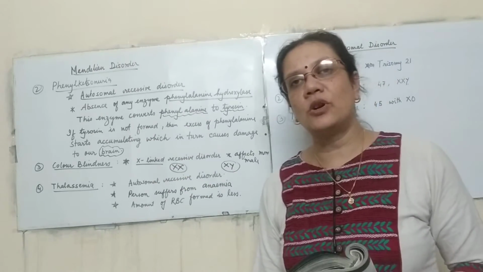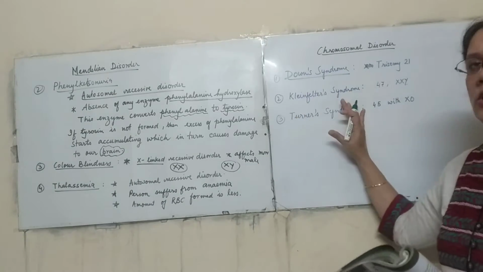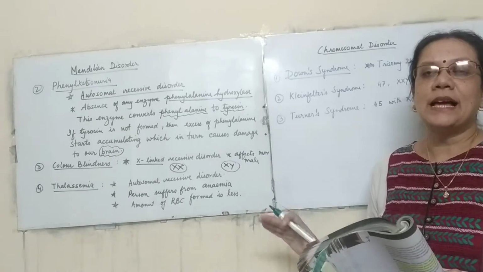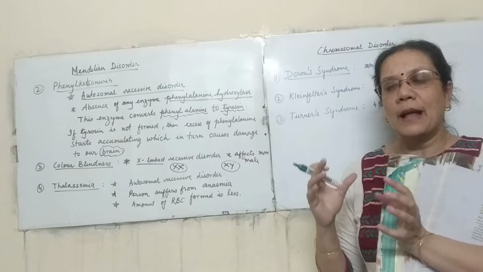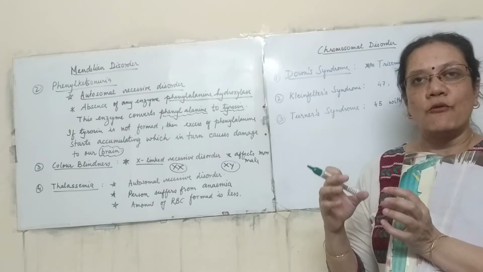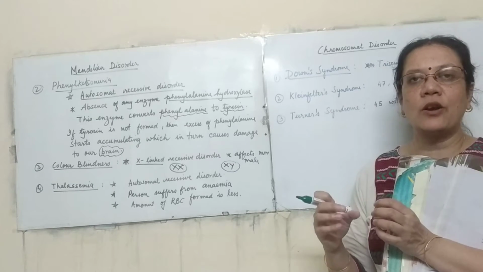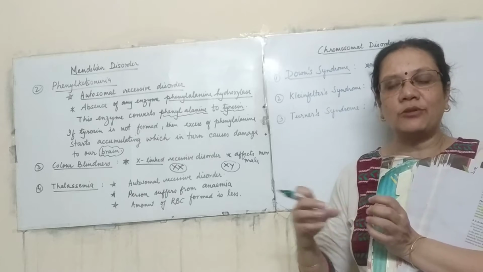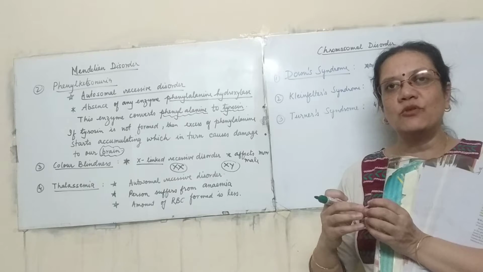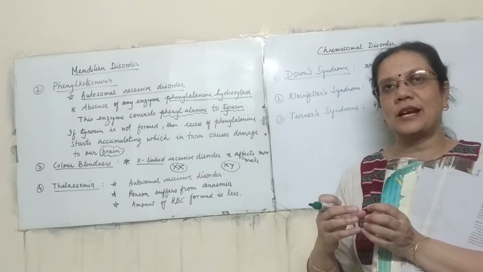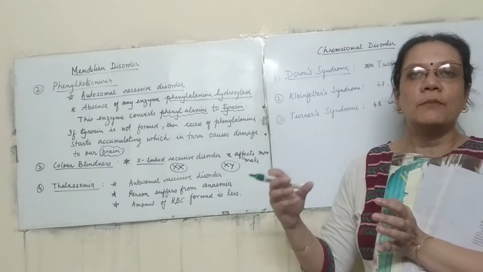Now there are some disorders which are known as chromosomal disorders. These are the disorders which happen during gamete formation. You know that in human beings there are 46 chromosomes, and during gamete formation each gamete contains 23 chromosomes. While this movement is happening, you have very well studied how the movement happens.